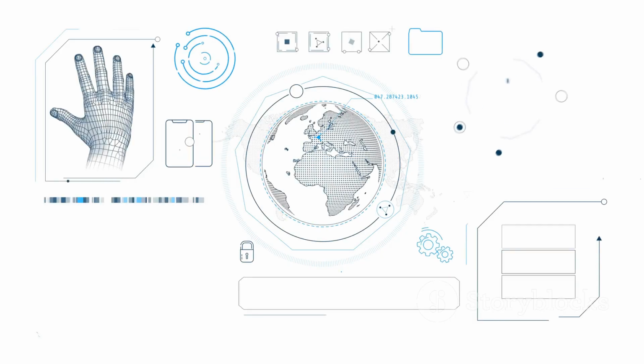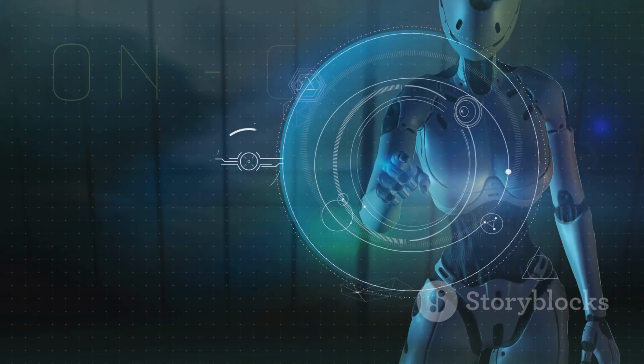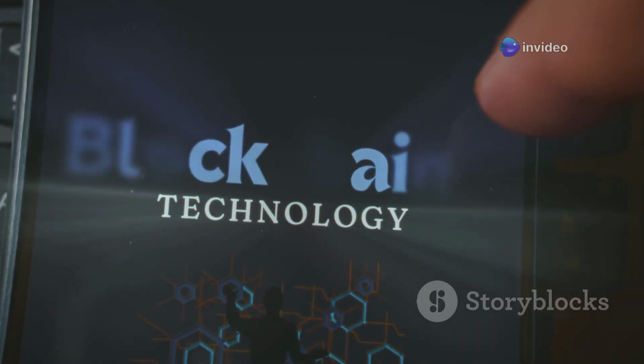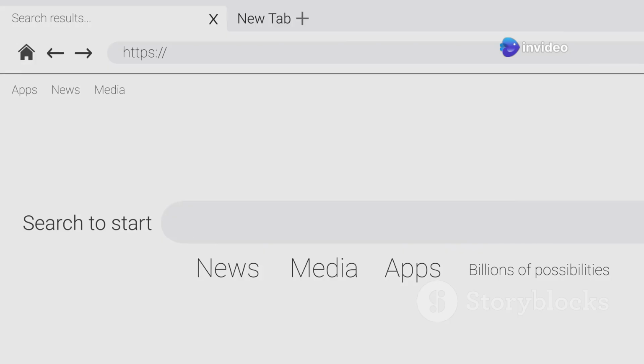AI also improves the user experience. It can make interactions smoother and more intuitive. For example, AI can automate complex blockchain processes. This makes it easier for users to navigate Web3 platforms without needing deep technical knowledge, thereby broadening the potential user base significantly for these emerging technologies.